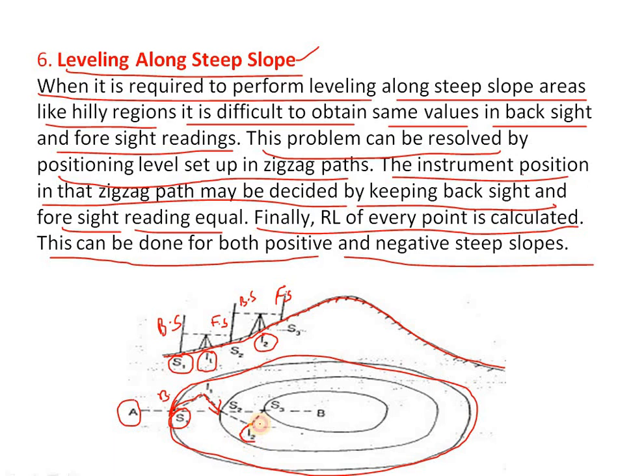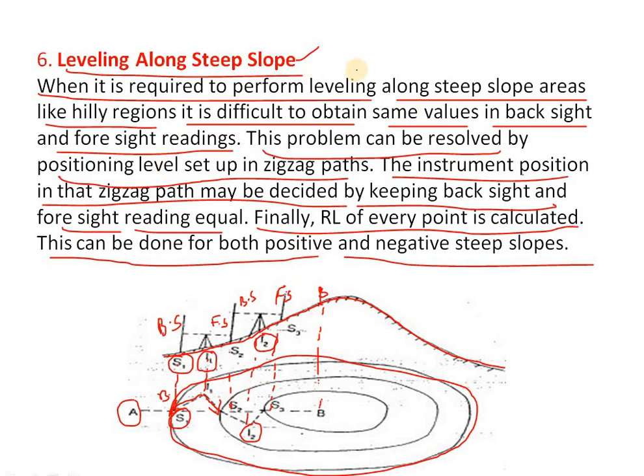This point is I2, and this is I1, this is S2, this is S1, and this is S3, and finally the B will be here. By this we can know the levels of the ground on the steep slope.